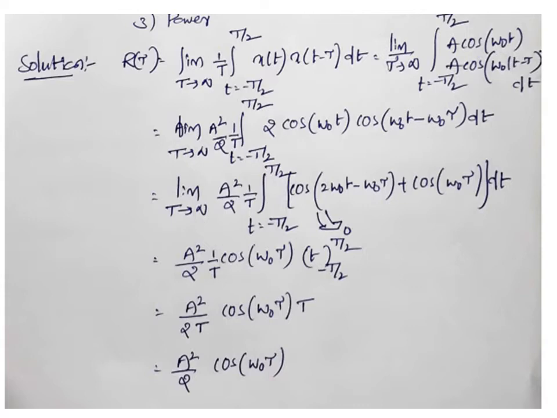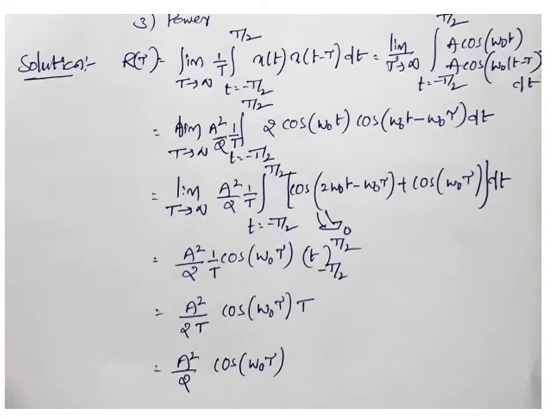We are substituting that x of t. So limit T tends to infinity, I forgot here 1 by T. 1 by T integral t is from minus T by 2 to plus T by 2 x of t. In place of x of t, we have to write A cos of omega naught t, that is multiplied with x of t minus tau. x of t means A cos of omega naught t. x of t minus tau means wherever t is there, we have to replace it with t minus tau. So A cos of omega naught of t minus tau dt.